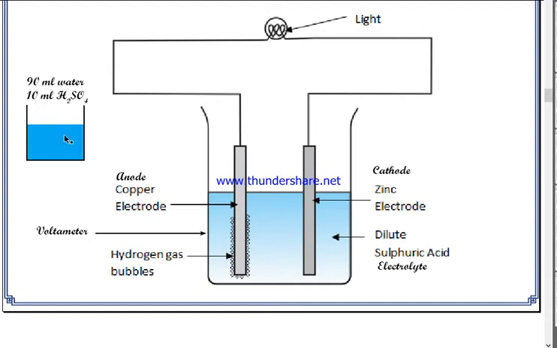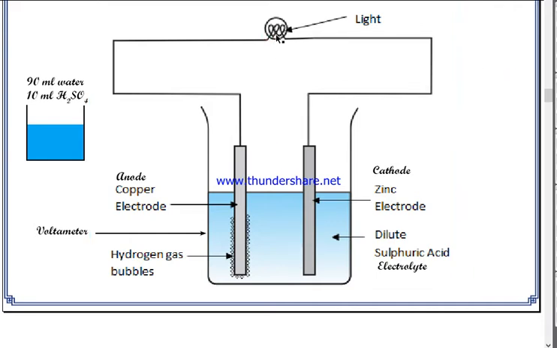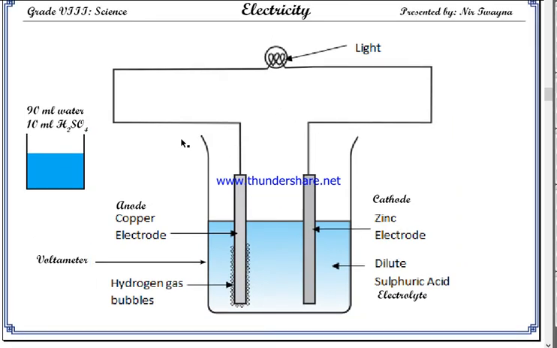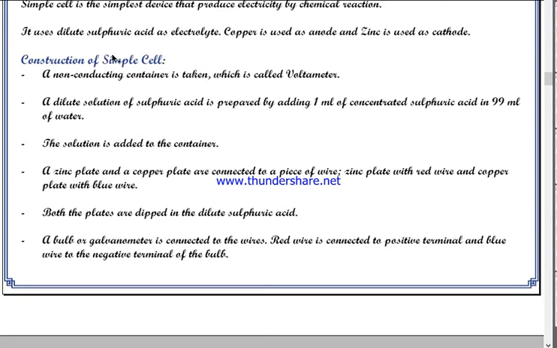So after mixing it properly, you pour this solution in this vessel or voltmeter, and then dip a copper plate and zinc plate, and connect these two plates with a piece of wire to the bulb. The bulb will glow. Understood? This is the simple cell. This is the structure of simple cell. Now take note of it.